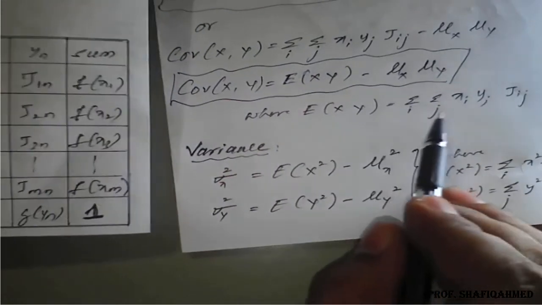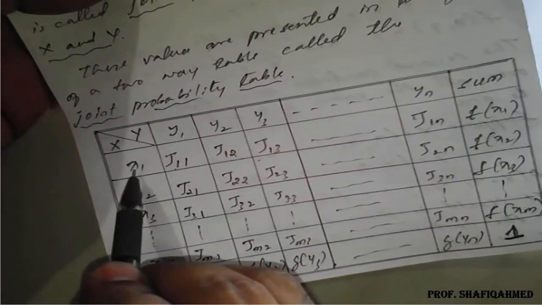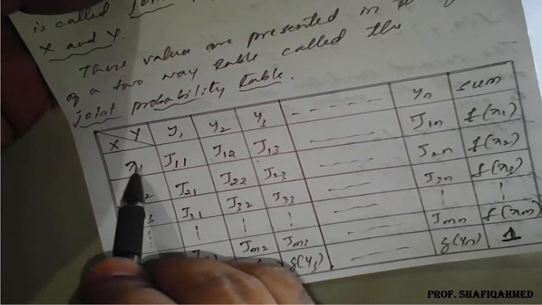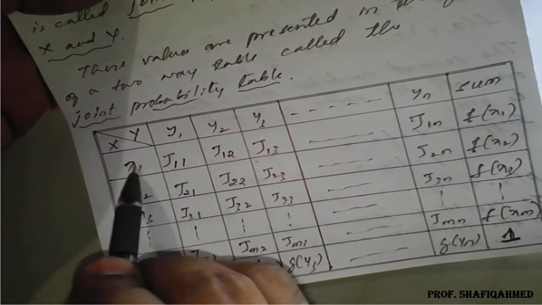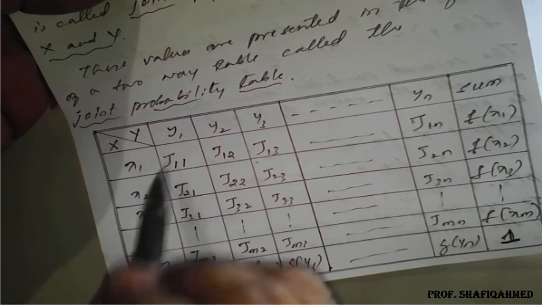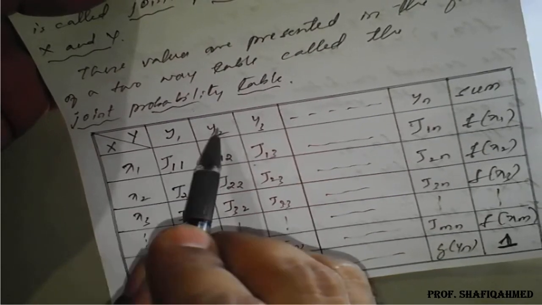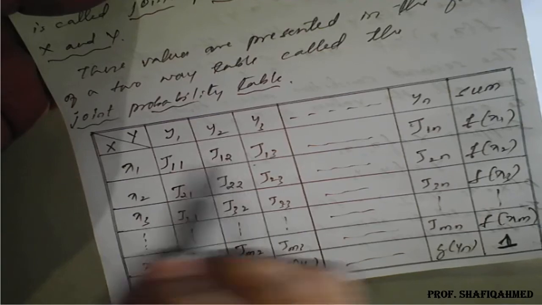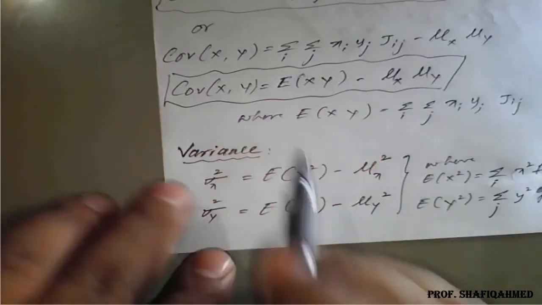Means we have to find this summation over i, j of xi yj. So we have to take this xi one, see what value we get here, this value and this, all three values we have to multiply, plus then the first value, this value and this value we have to multiply. Similarly we have to complete the table, and from that we will get E of xy.